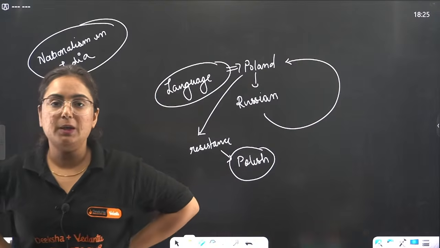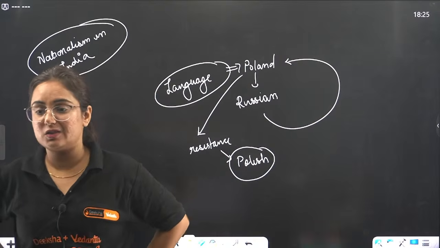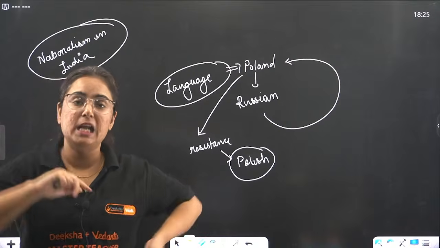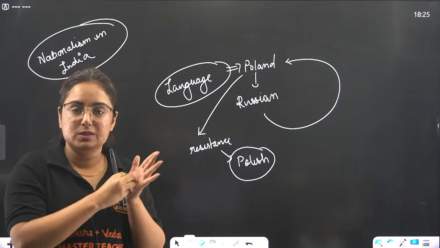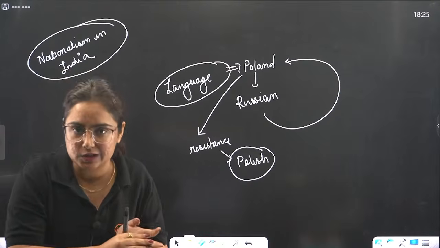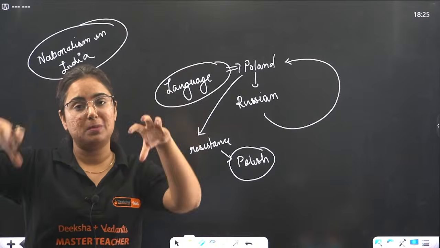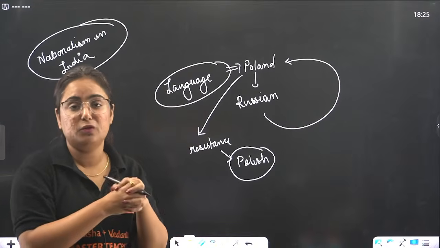So this was all for today. Okay, limitations of civil disobedience. Beta, we have two limitations of the civil disobedience movement: the participation of Muslims and the participation of untouchables. We know both, for different reasons, did not participate in the civil disobedience movement.